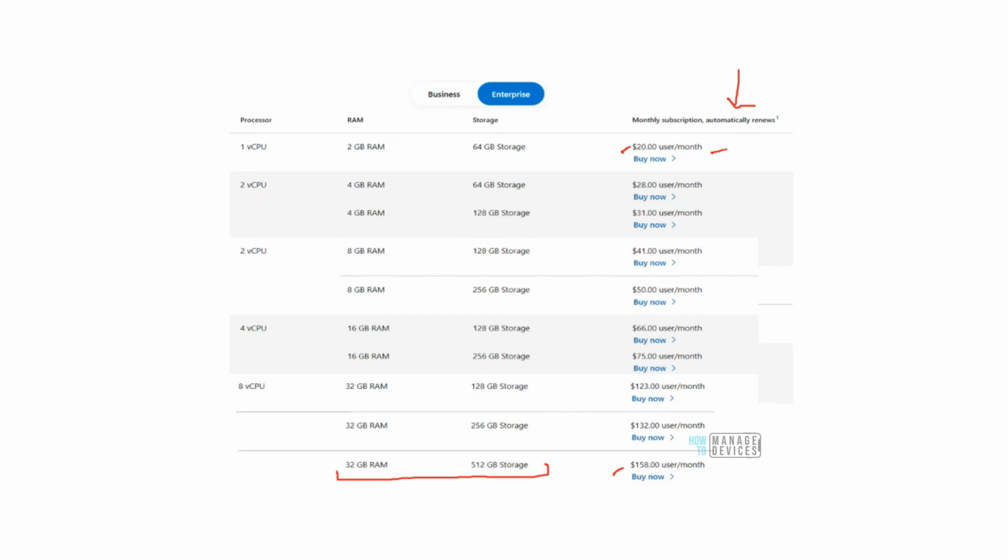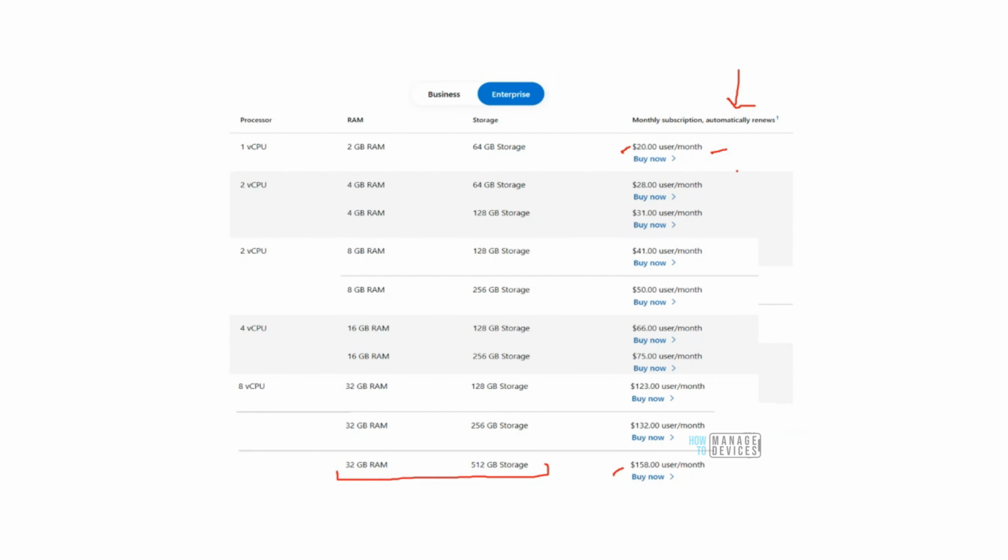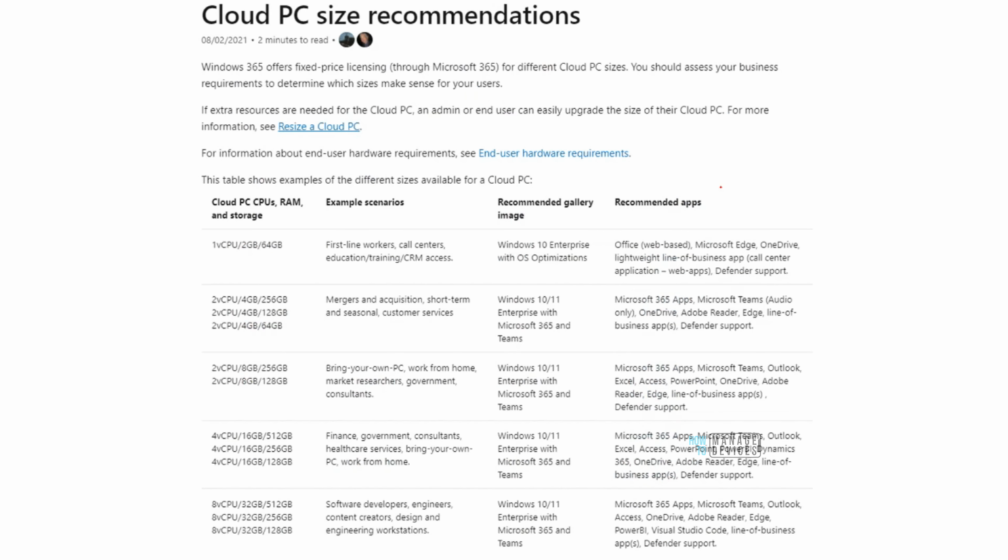In this case, it does not matter whether the user is using it for 1 minute or for the entire 365 days. He is going to be charged on the basis of the license only, irrespective of how much he wants to use it. There is a documentation which talks about Cloud PC size recommendation as well, which tells you which one you should go for which user. But then again, the IT admin is the best judge.